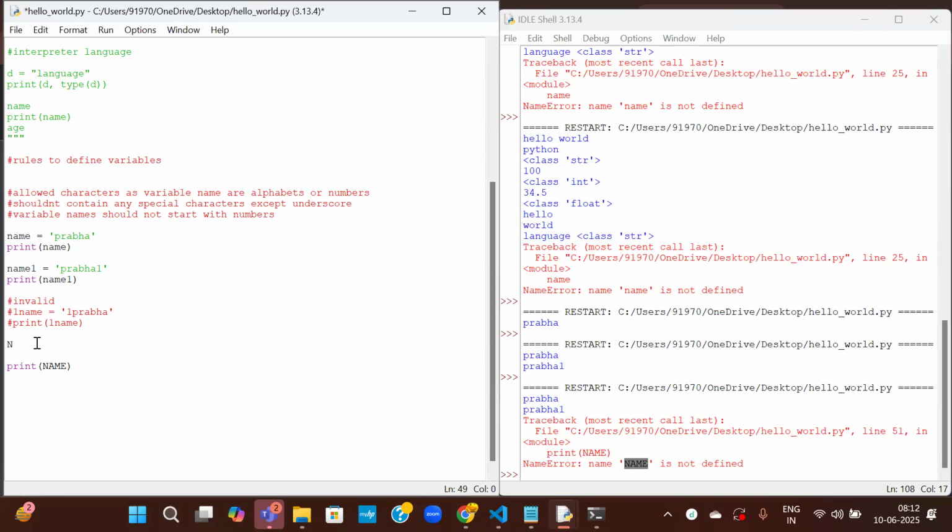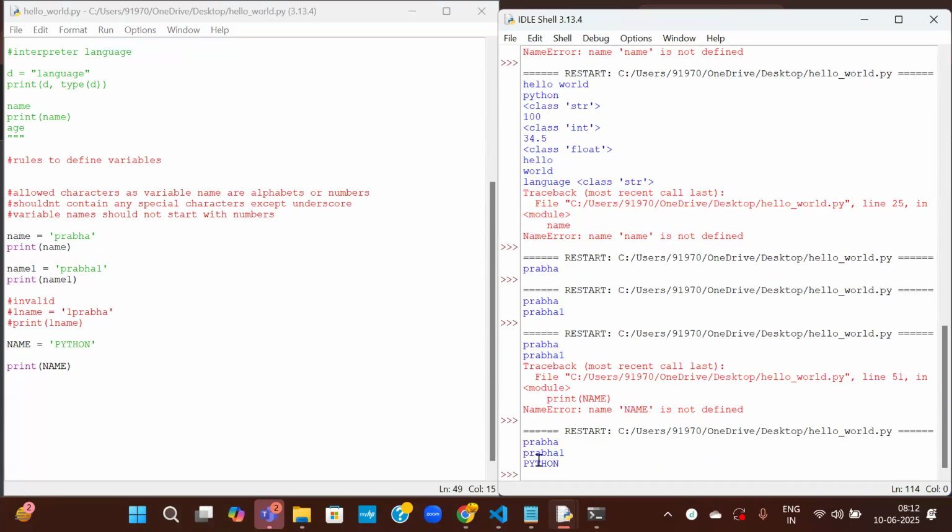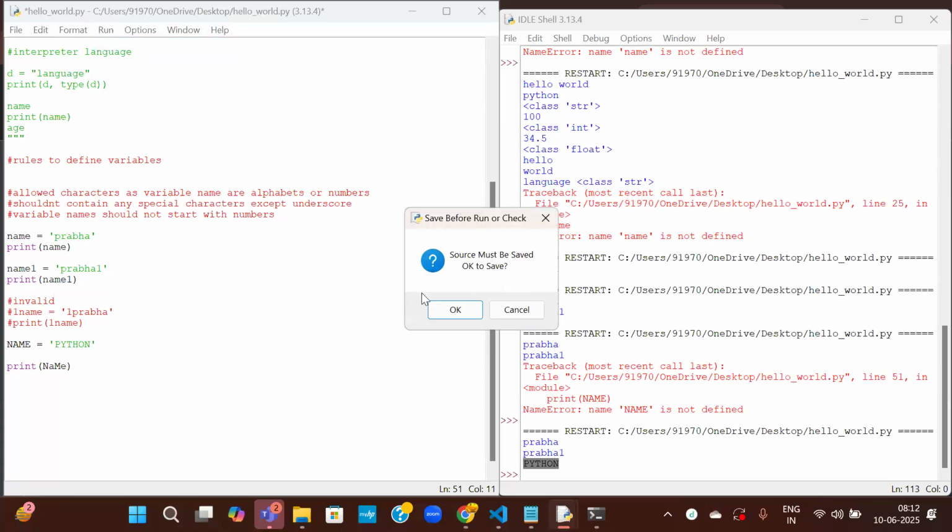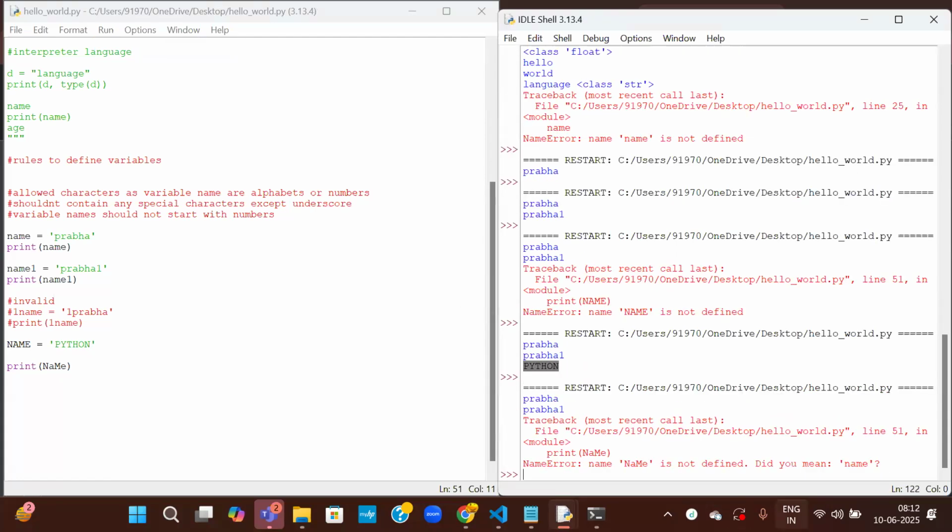So if you write the same name equal to Python, then it will print the name. See, now the word Python is printed. Now if you write some letters in uppercase, it doesn't work because Python is case sensitive. See here again, name is not defined. So it is case sensitive.